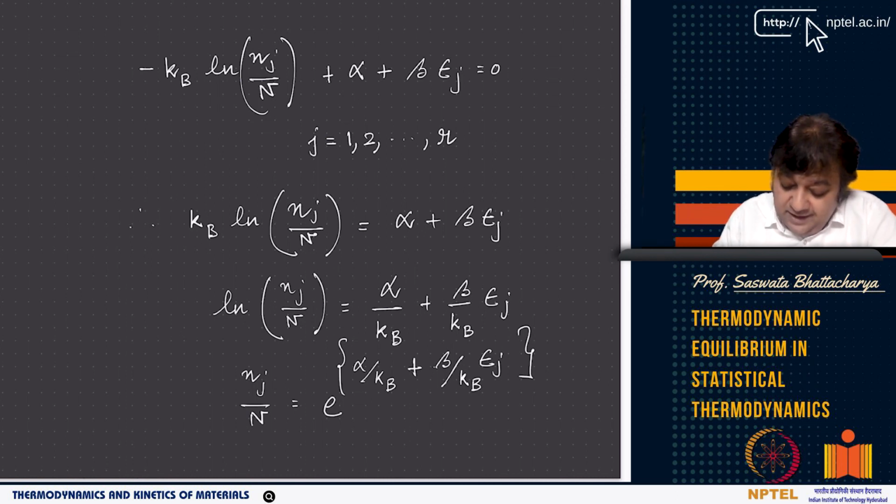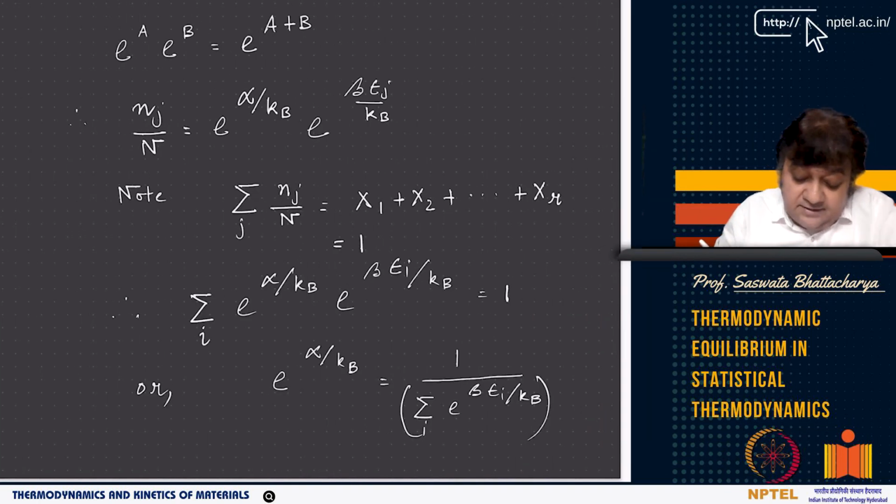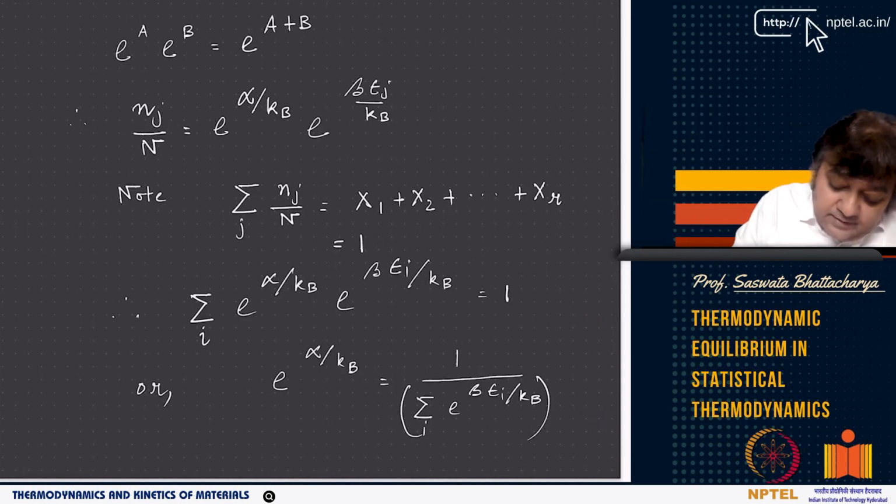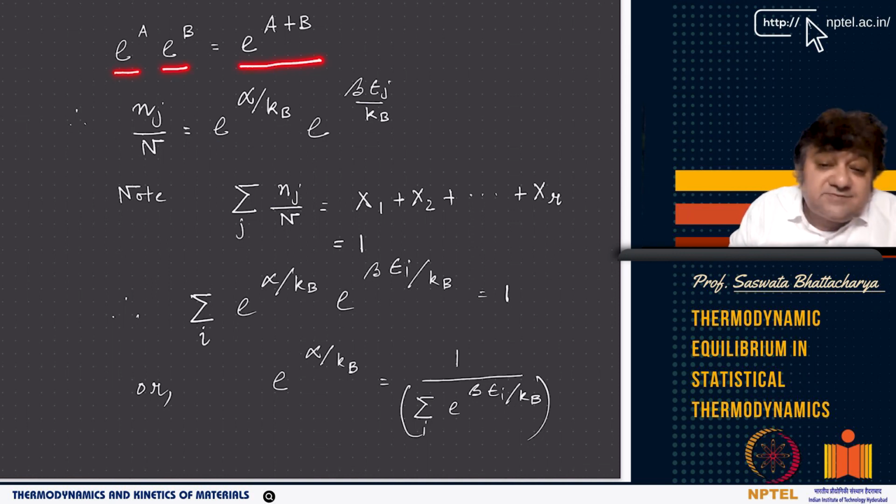So nj by n, where nj is the mole number of species j, is the ratio of mole number of species j to the total mole number, or total number of atoms, right? The total mole number is n. So nj by n is nothing but xj, which equals e to the power alpha by kb plus beta by kb epsilon j. But still I don't know what alpha is, what beta is, right? Now as you know, e to the power a times e to the power b is nothing but e to the power a plus b, right?